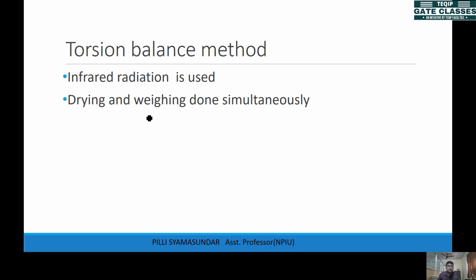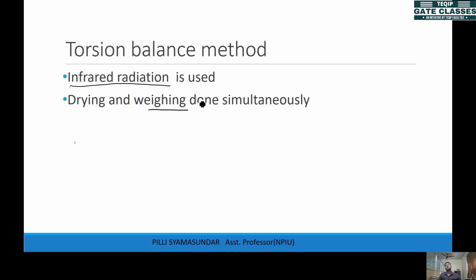The next method is the torsion balance method. Here we use infrared radiation for the removal of water. One more specific feature here is that drying and weighing are done simultaneously.